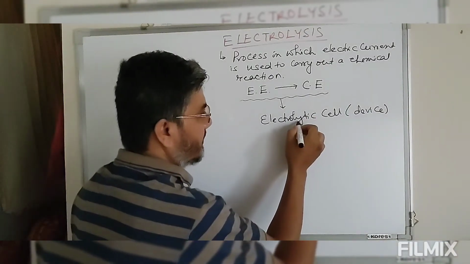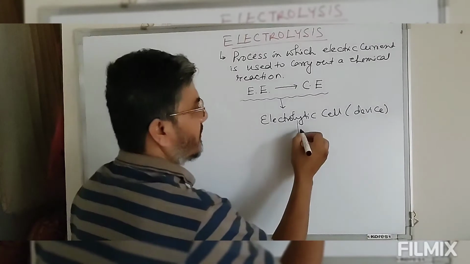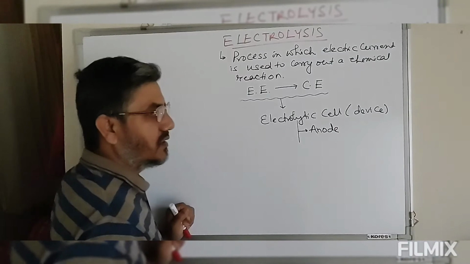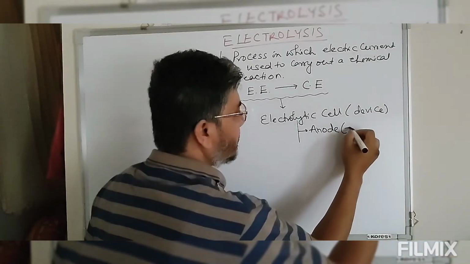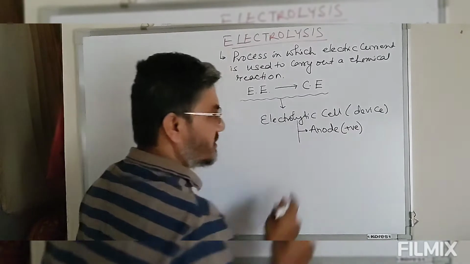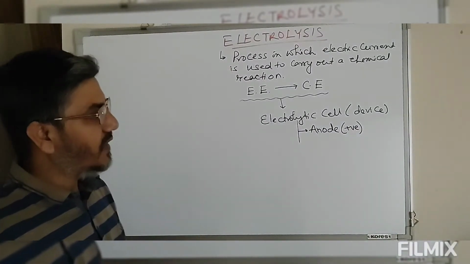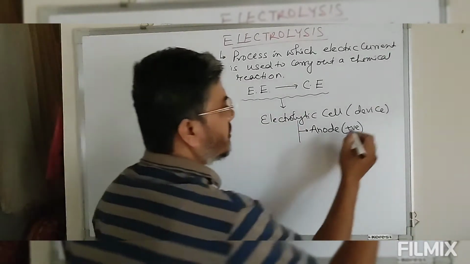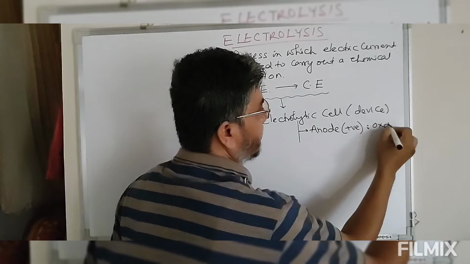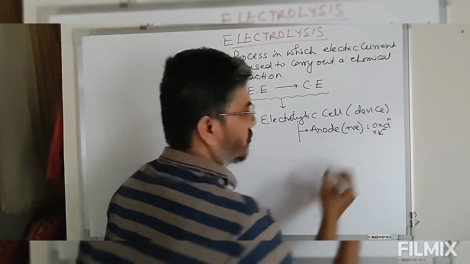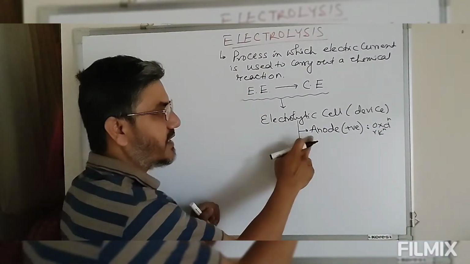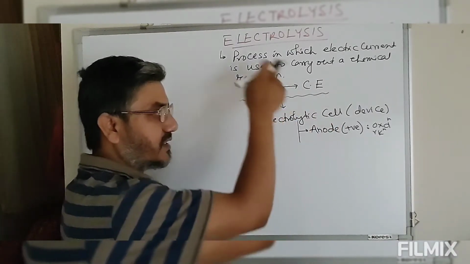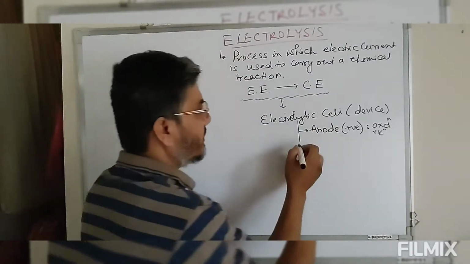So in this electrolytic cell we have the anode. The anode is the positive terminal here, so please keep this in mind. In an electrolytic cell the anode is positive, and at this anode the oxidation reaction takes place. So the reaction is fixed, but the sign convention is changed. In an electrolytic cell, the anode is positive, whereas in a galvanic cell, the anode was negative.